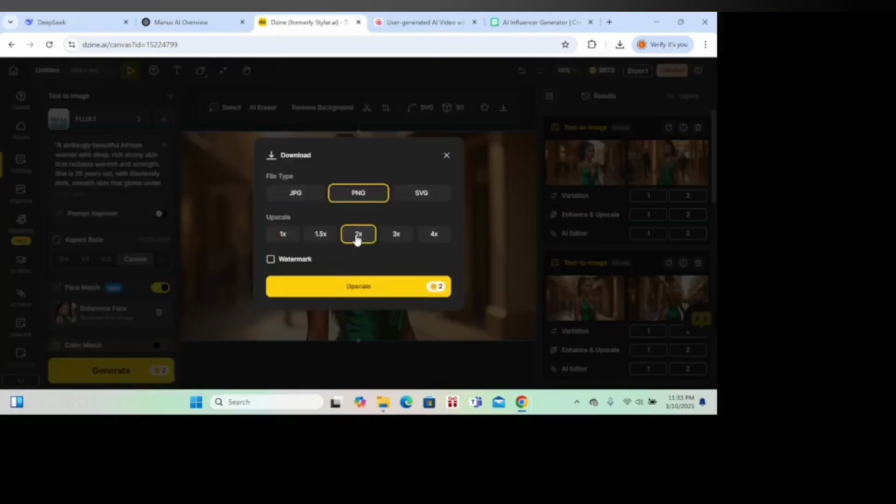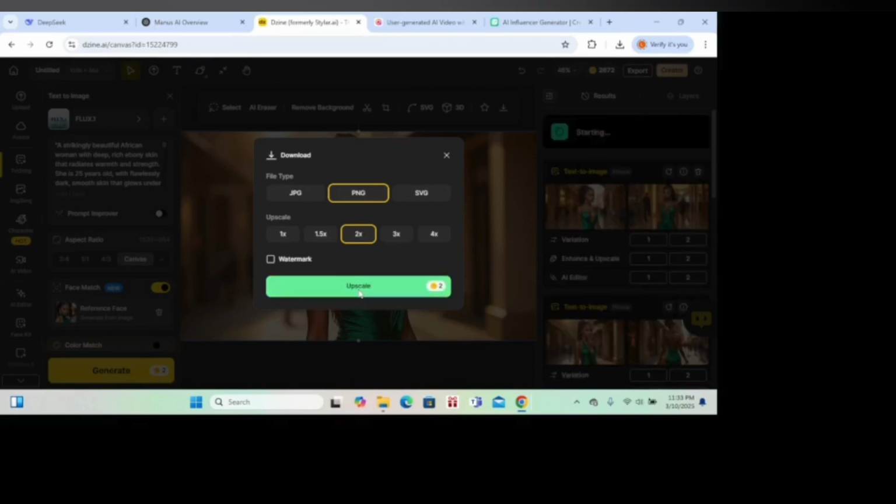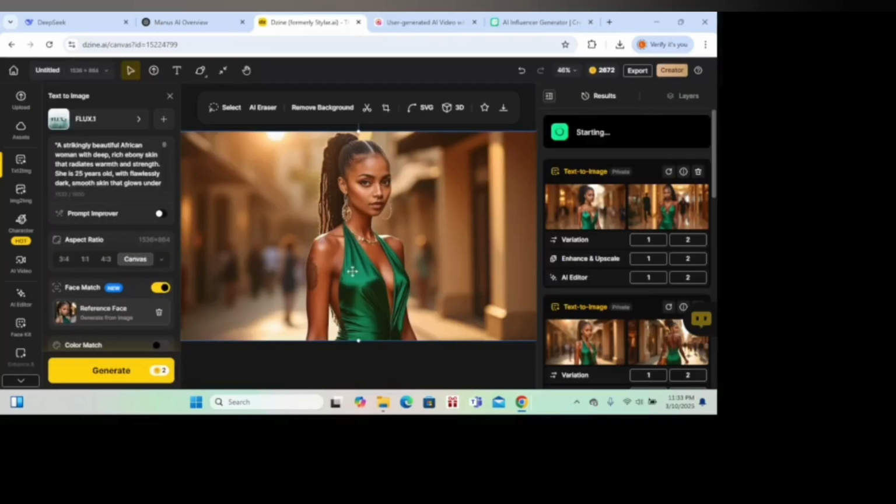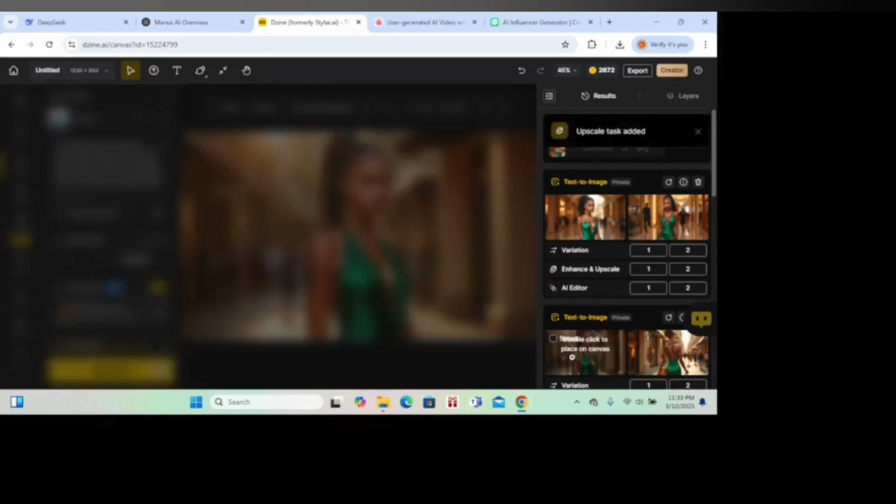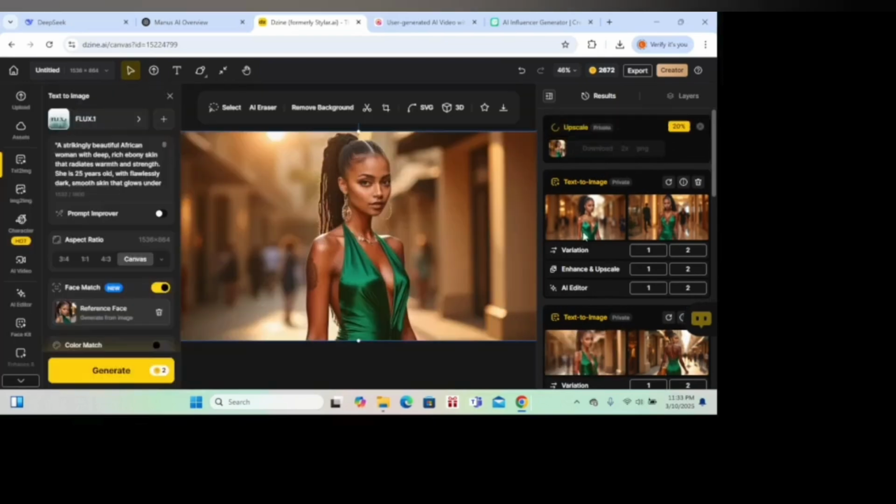Okay, so we're going to upscale her. We have decided that is what we're going to go with. She's almost similar to the other one, as you can see. So this is the one that we want, or that we're going to be using now.